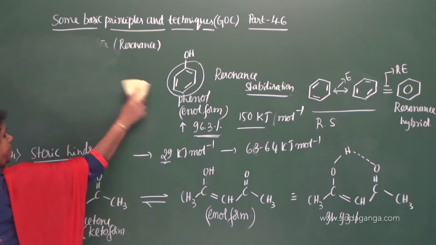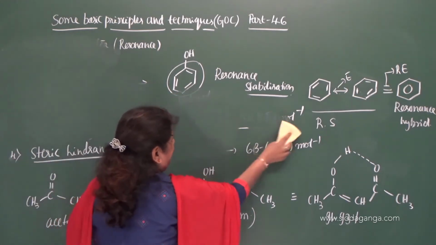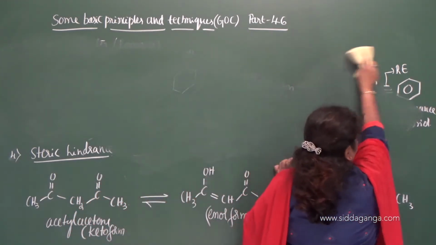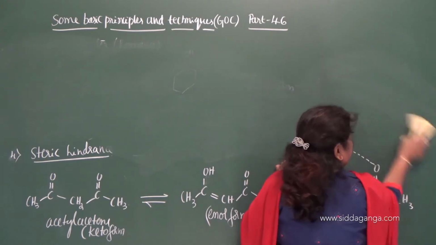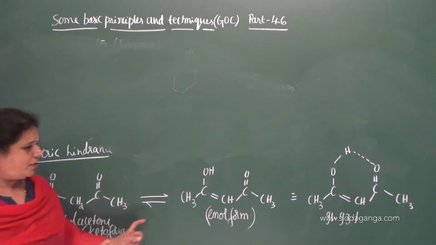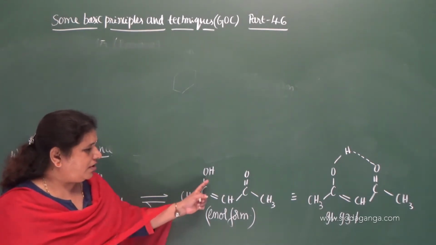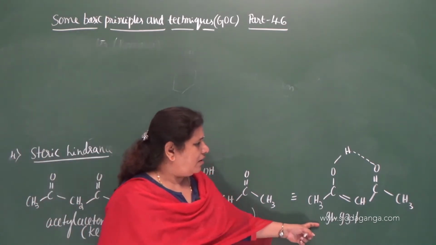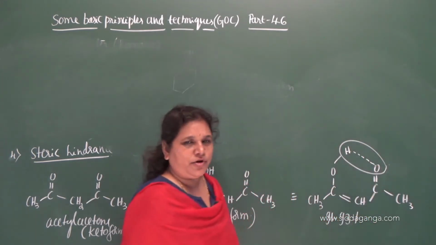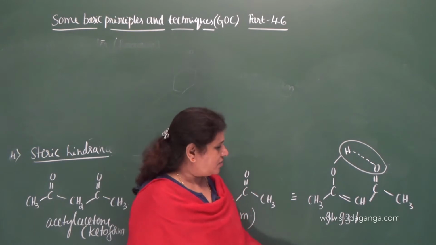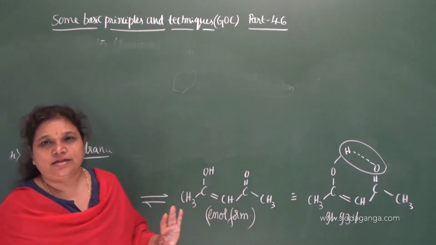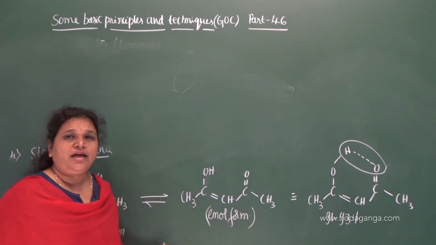Last one is nothing but steric hindrance. Steric hindrance. And I have given the same example, acetyl acetone, and you know this, and after tautomerism it gives an enol form. In enol form, it is stabilized by hydrogen bonding. This is intramolecular hydrogen bonding. Therefore, the percentage of the enol form is increased to 91 to 93%. 91 to 93% means it is much higher than the keto form.